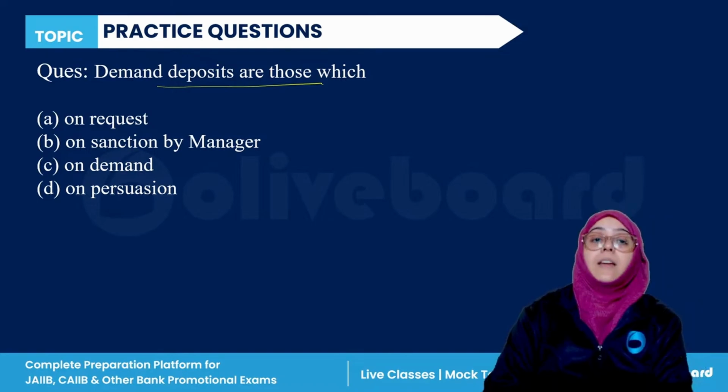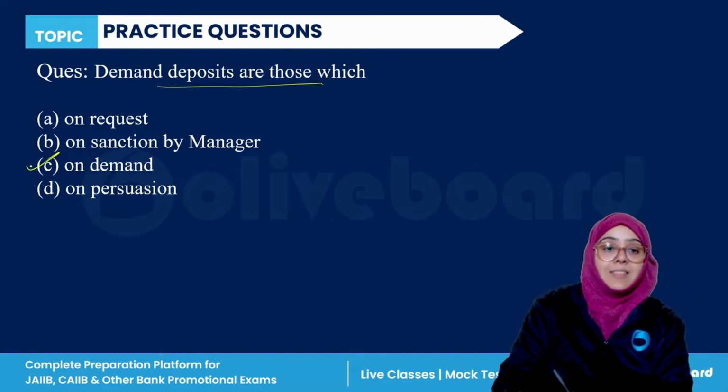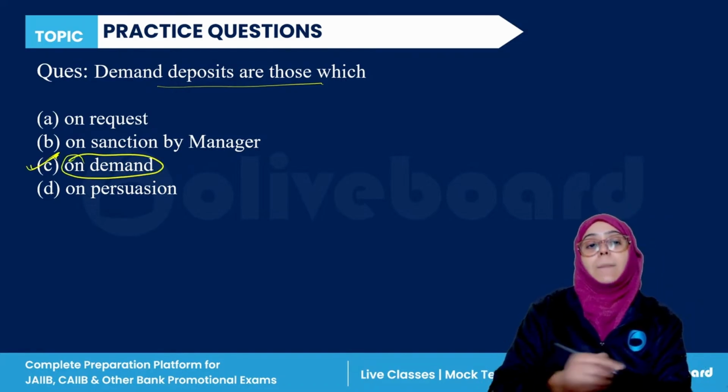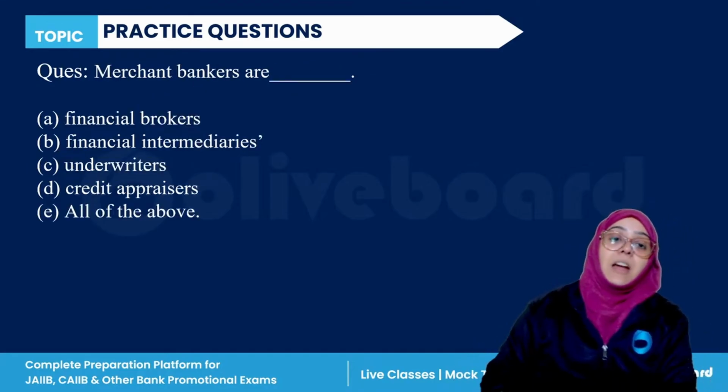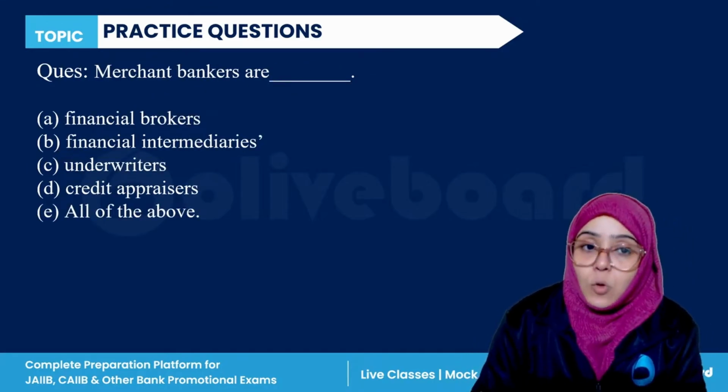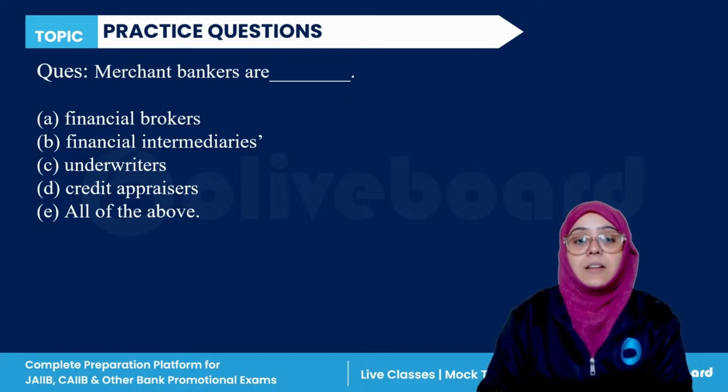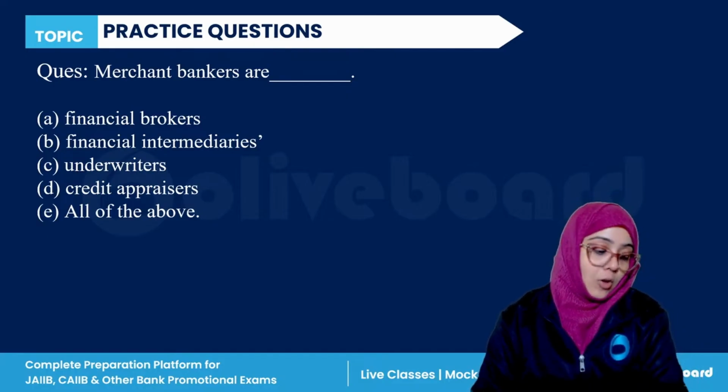Good. So if we talk about the demand deposit, yes, these are deposits which are payable on demand, right? Good. Next, merchant bankers are financial brokers, financial intermediaries, underwriters, credit appraisers, or all of the above.